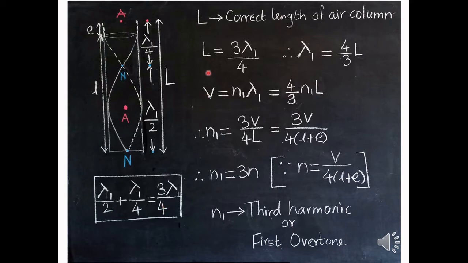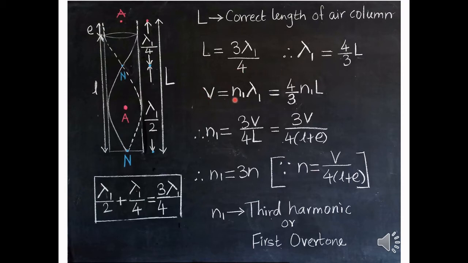So L is equal to 3 by 4 times lambda 1. Therefore, lambda 1 is equal to 4 by 3 times L. In fundamental mode, the wavelength was 4 times L and here it is 4 by 3 times L. So the wavelength is decreasing. And let us see what happens to the frequency.